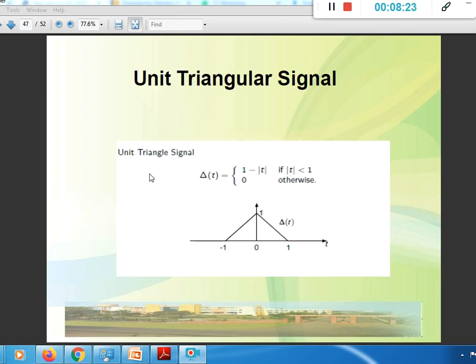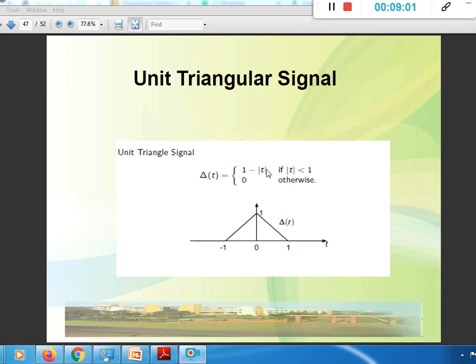Let's define another kind of signal just for our information. We have finished the main classes. Then the unit triangle signal is nothing but 1 minus magnitude of t, where magnitude of t is less than 1. Whatever the triangle width is, depending upon that we can have the value over here. If the triangle is running from minus 1 to plus 1, we can have 1 over here. If it is 2, then we can have 2, but it depends upon the amplitude of the signal also.